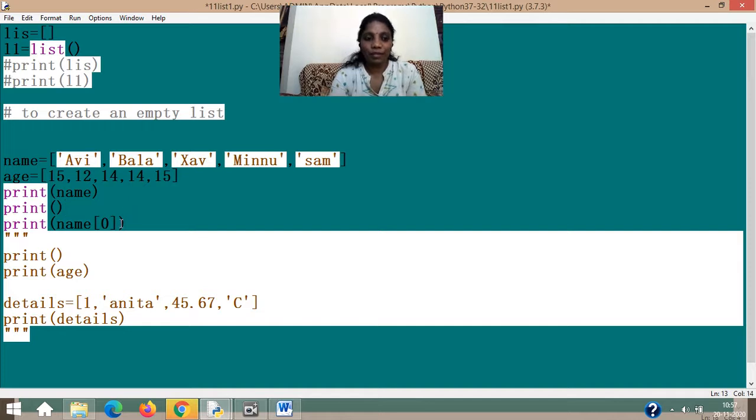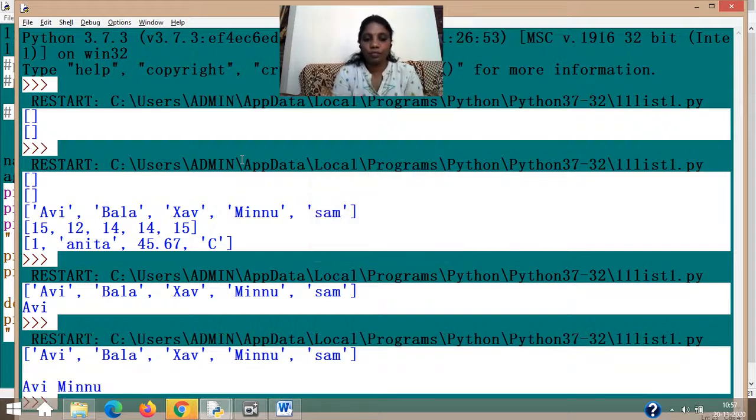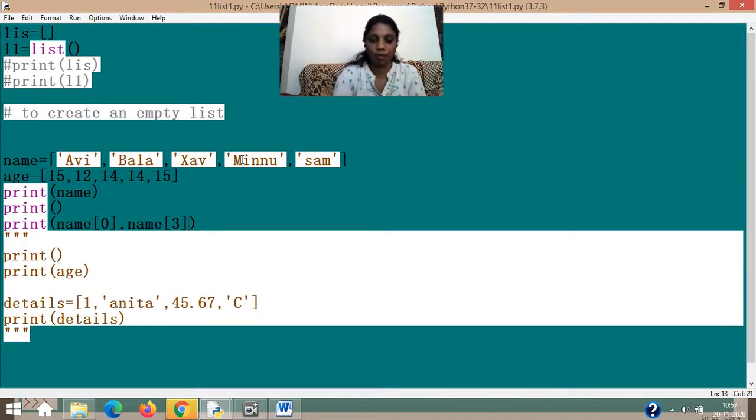What if I write the next one separately? Name of 3. Can you guess? You can check like this. This is 0, this is the 1st location, 2, then 3. So if I give name of 3, it should print Minu. See, Avi Minu, with a space, nothing is given.